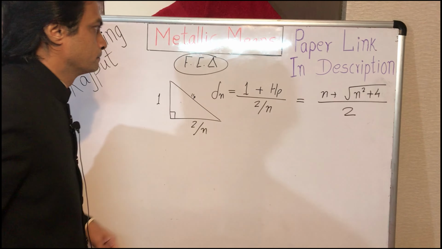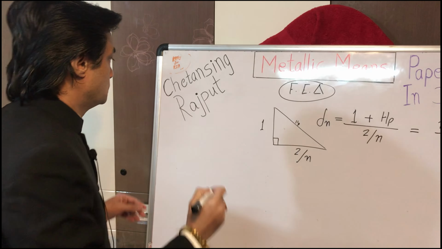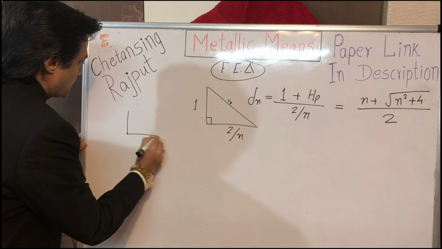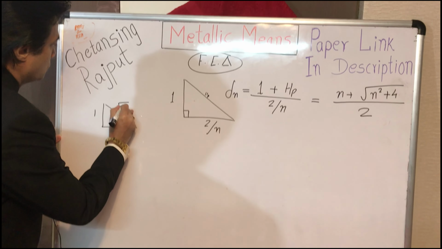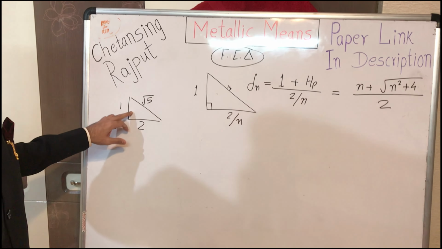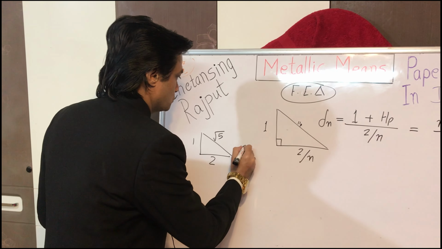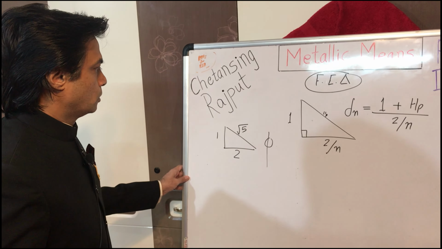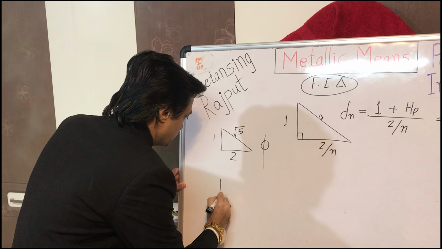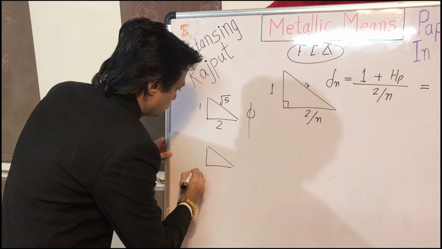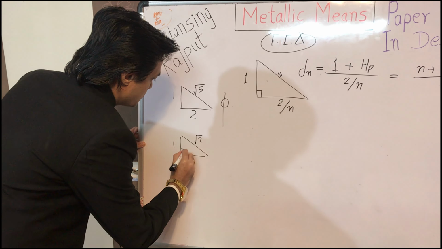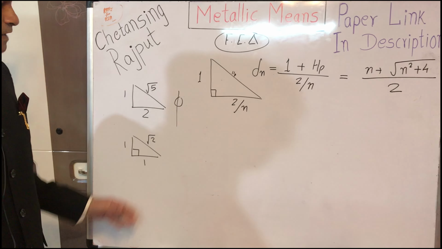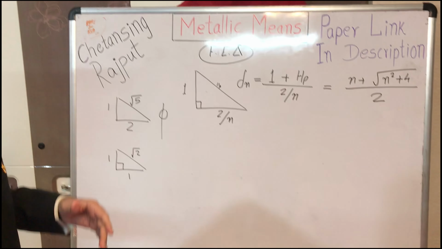Like the triangle having its catheti 1 and 2 is the precise expression of the golden ratio, or the fractional expression triangle for the silver ratio is the 1 1 root 2 isosceles right triangle, and so on.